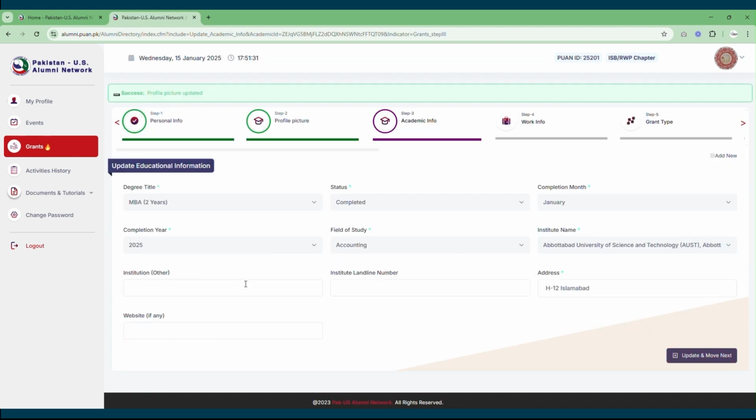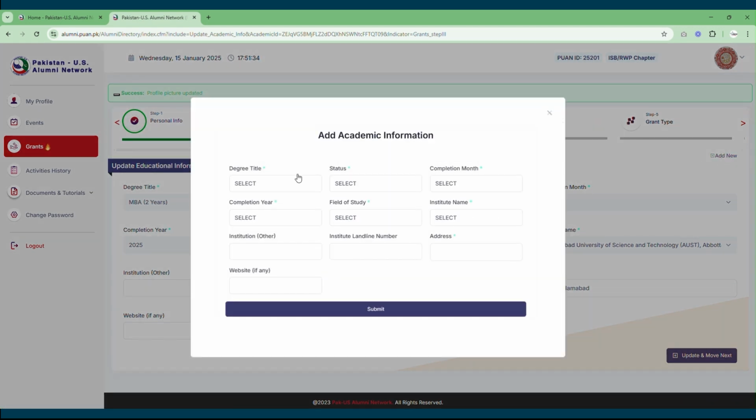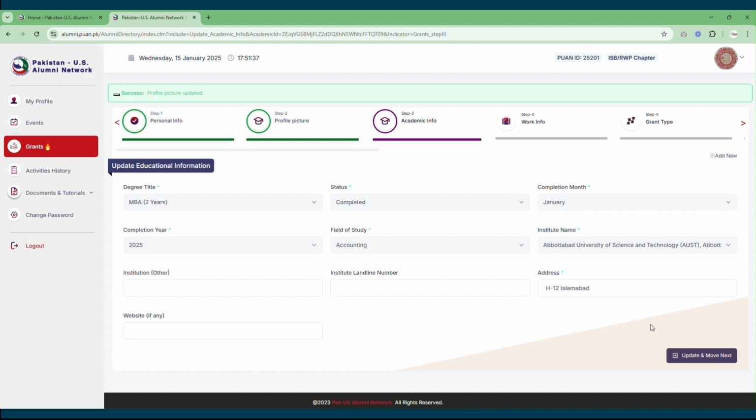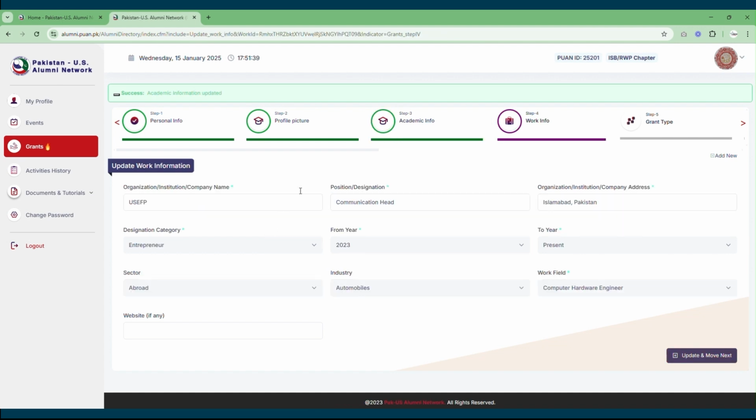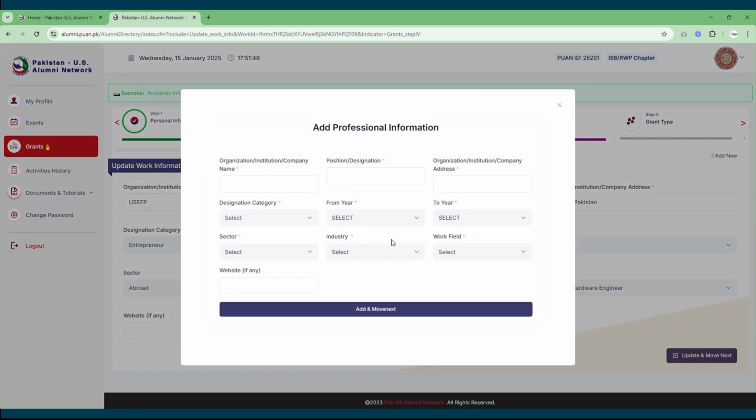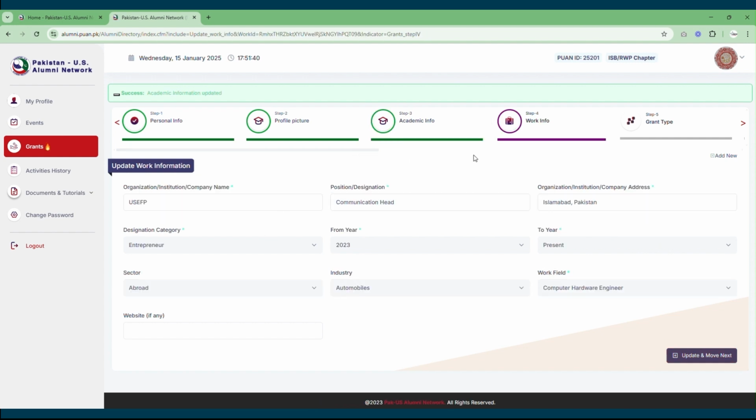Then comes your educational information. You need to add your educational information by clicking on the add new button. Once done, you can click on the update and move next button, and then will come your work information. You need to add all the information over here. In case you have multiple work places, you can always click on the add more button. Once done, you can click on the update and move next button.